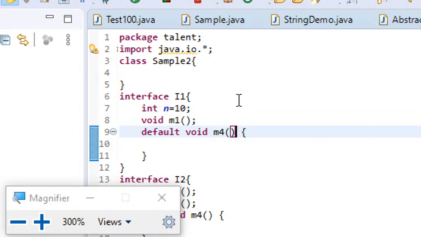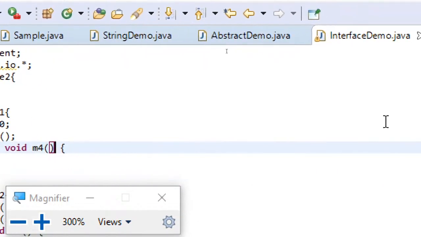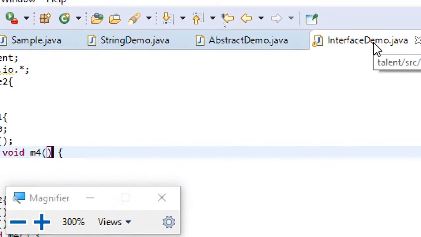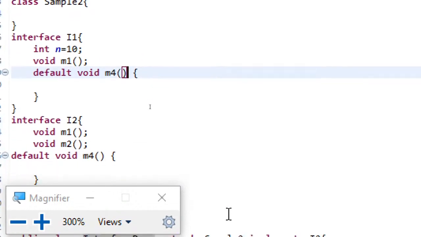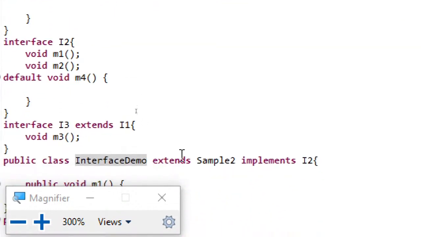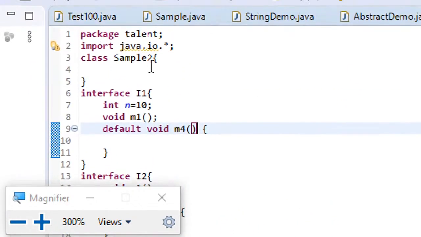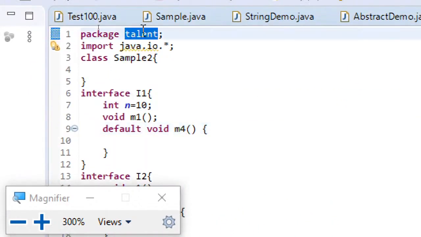Just like in this case, as I just showed you, the file is interfacedemo.java and it contains two classes and three interfaces, all five of which are part of the same package, in my case, talent. So this is the point to be noted.